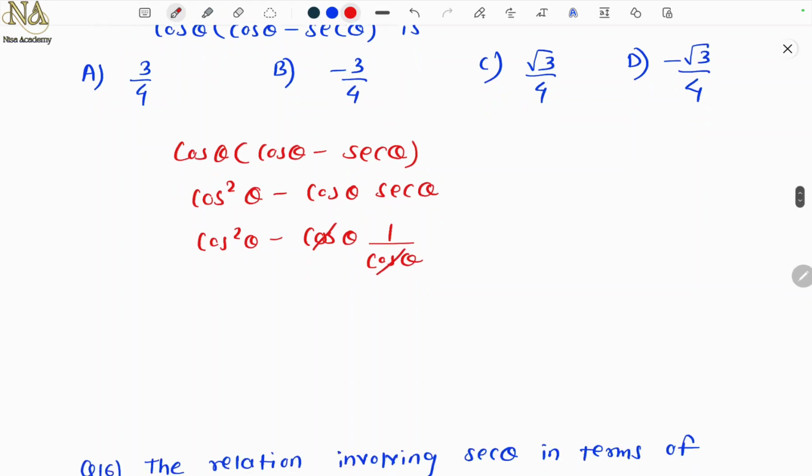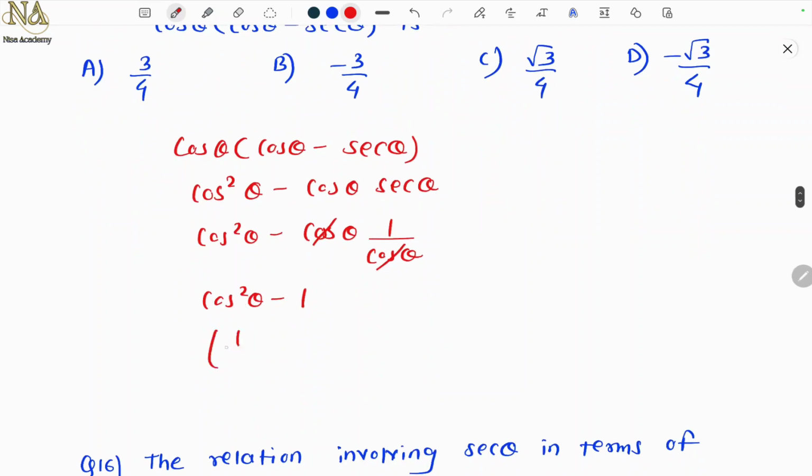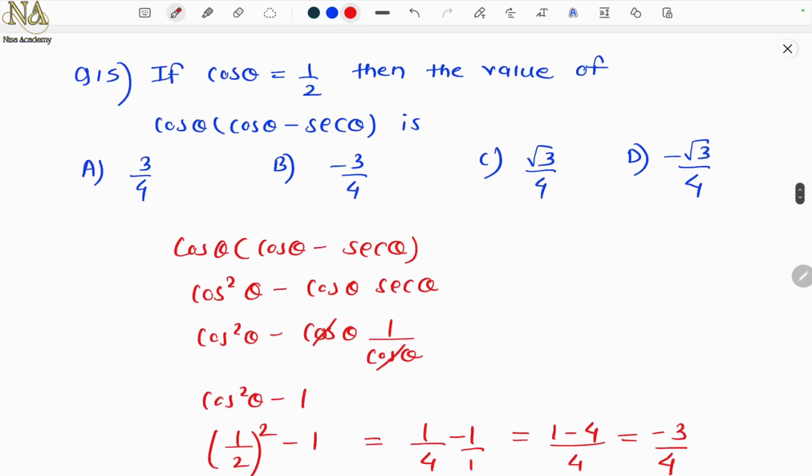So this will get cancelled. So this is cos square theta minus 1. Now what is cos theta? Yes, 1 upon 2. So this is (1 upon 2) square minus 1, which is equal to 1 by 4 minus 1. Cross multiply, 1 minus 4 by 4, which is minus 3 by 4. Right? So the answer, yes, exactly. Option B, minus 3 by 4. Yes? Okay?